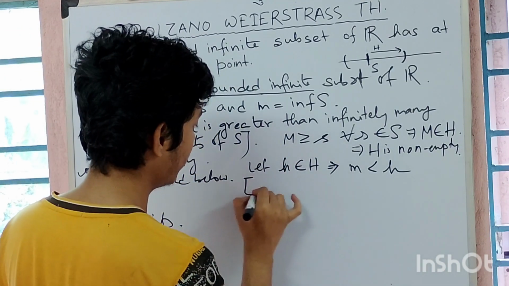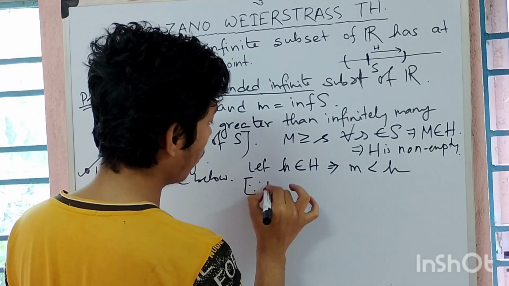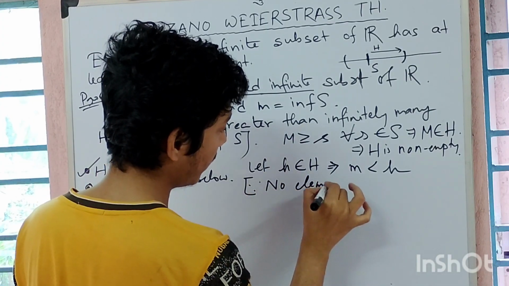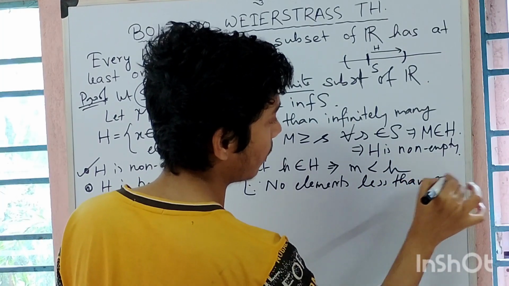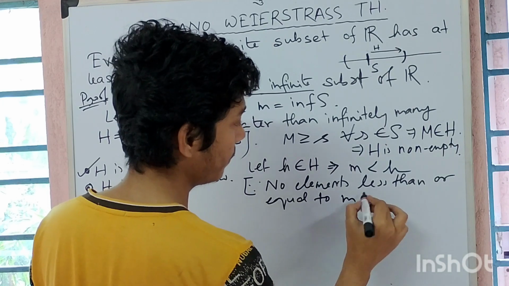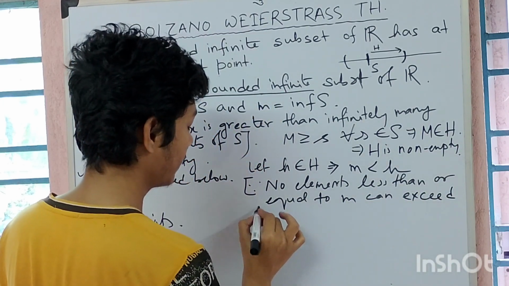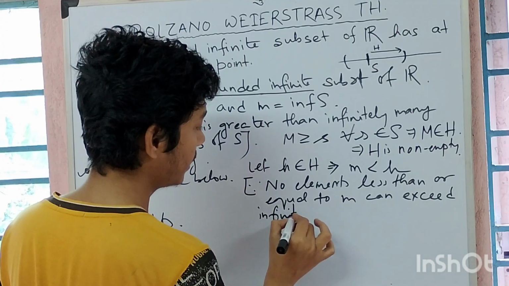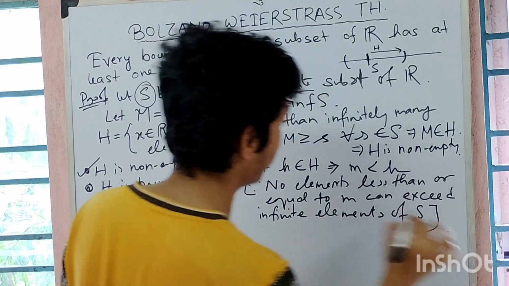The reason is no elements less than or equal to M can exceed infinite elements of S. That is the reason.